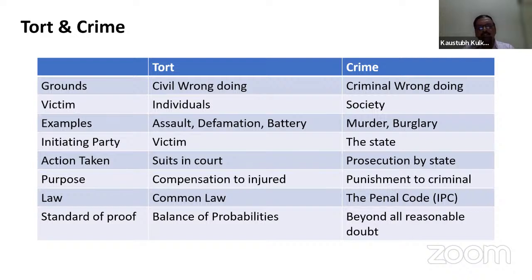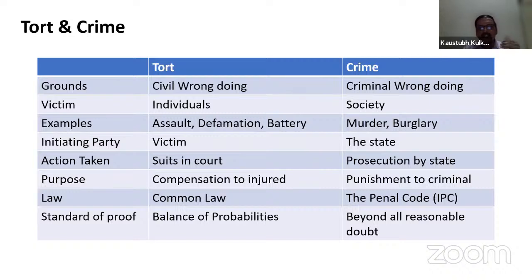Whereas in case of crime, it is beyond all reasonable doubt. Here, whenever a crime happens and the punishment is imposed on any criminal, there should not exist any doubt that whatever punishment is given to that particular criminal is correct and fixed. So beyond all reasonable doubt, the crime is established and the punishment is given.